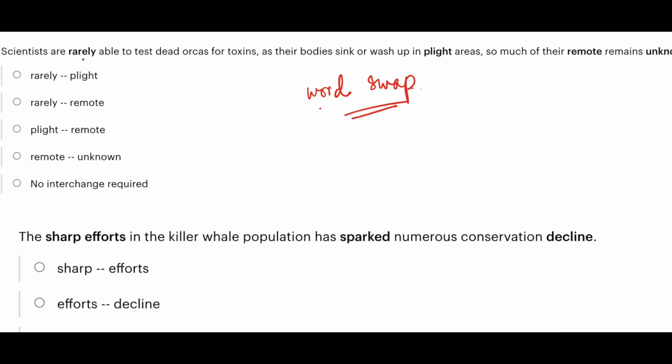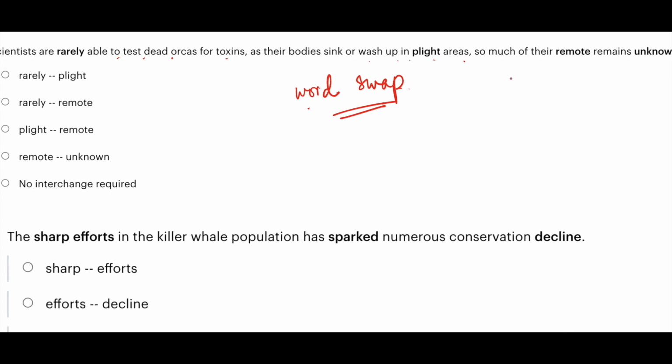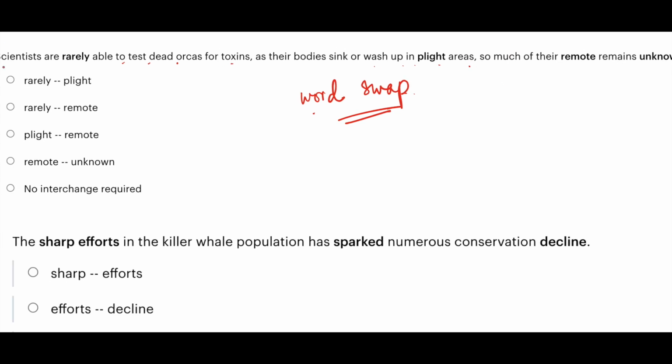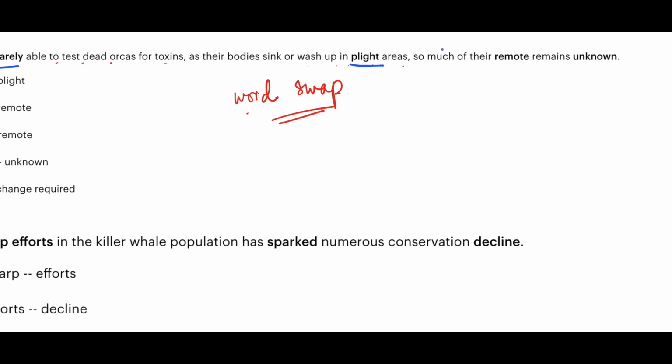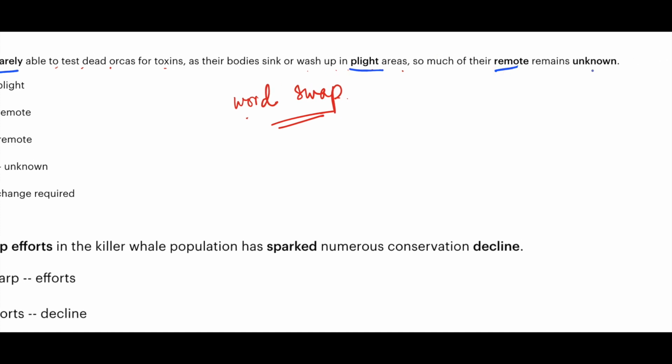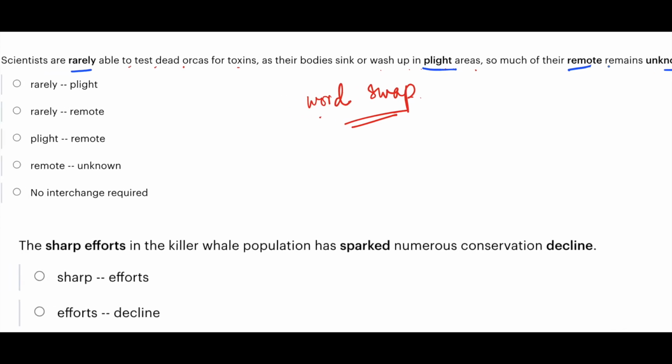Let's see. Scientists are rarely able to test dead orcas for toxins. As their bodies sink or wash up in plight areas, so much of their remote remains unknown. Now here you have a few words in bold. This one, this one, this one, and this one. Now you have to select the pair of words that need to be exchanged, that is, their positions should be swapped so that the sentence becomes meaningful.